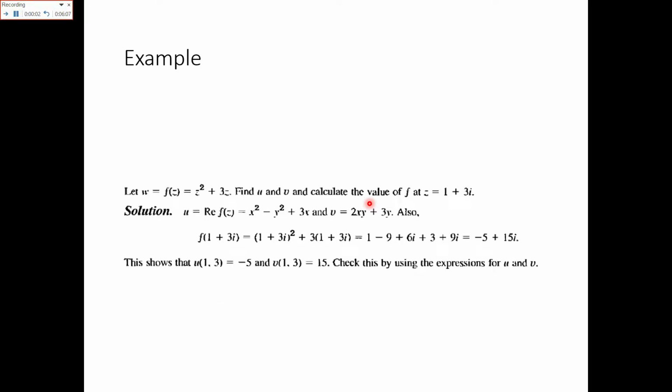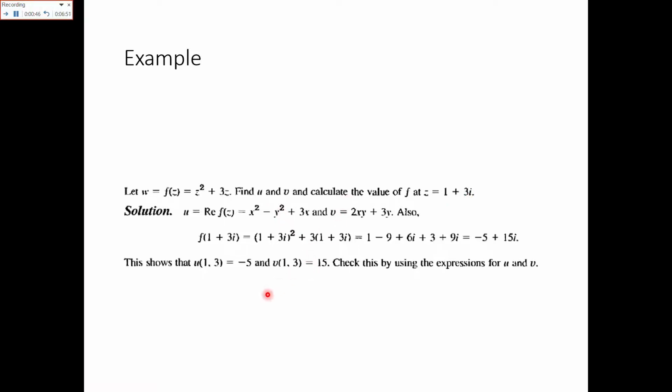Here is an example of how to solve functions of complex variables. Let w is equal to the function f of z that is equal to z square plus 3z. Find out u and v, and calculate the function at z is equal to 1 plus 3 iota. Here in this question a function has been given and you have to find out its u and v values, the real and imaginary parts of the function, and then we have to evaluate the function at a specific complex number z is equal to 1 plus 3 iota. This is the answer.